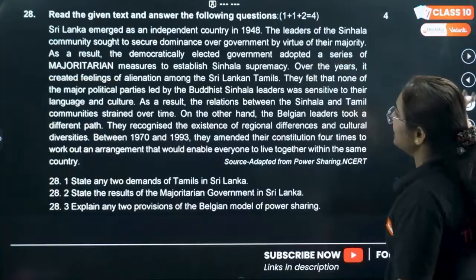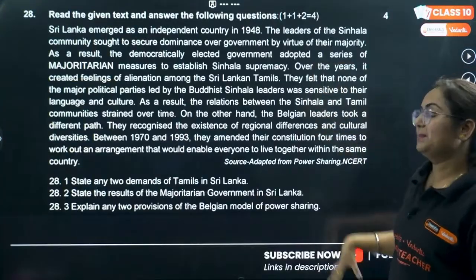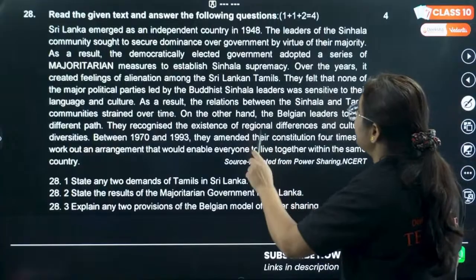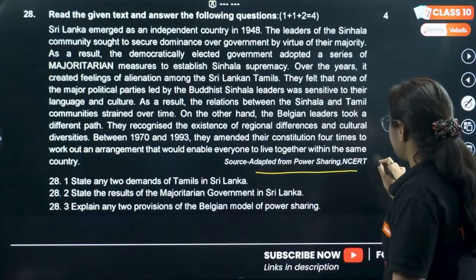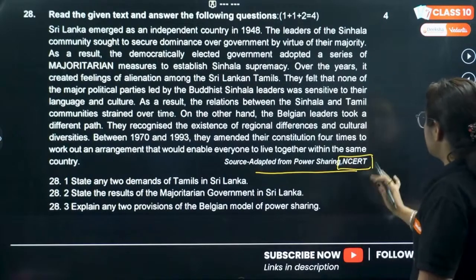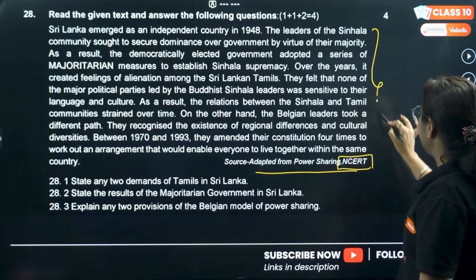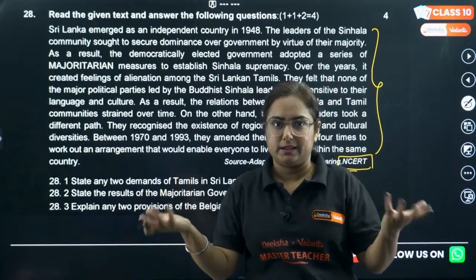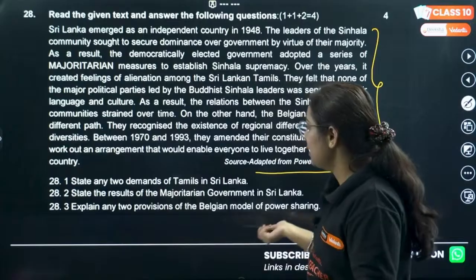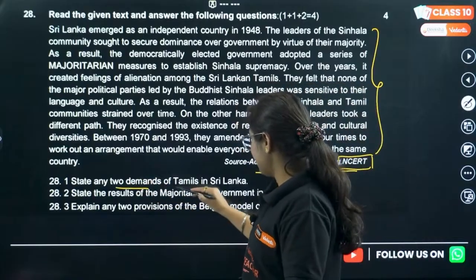Next question is about case-based question. Read the given text and answer the following question. But this is taken from the power sharing chapter from your NCERT. So I'm pretty sure there is no need to read this because this is from your NCERT and I think you have read the NCERT thoroughly. So state any two demands of Tamils